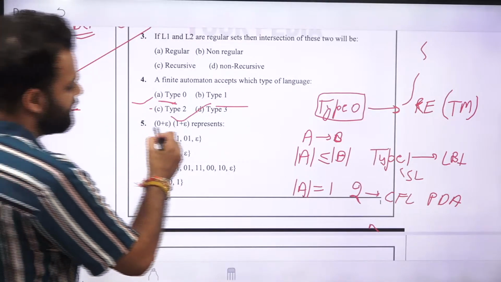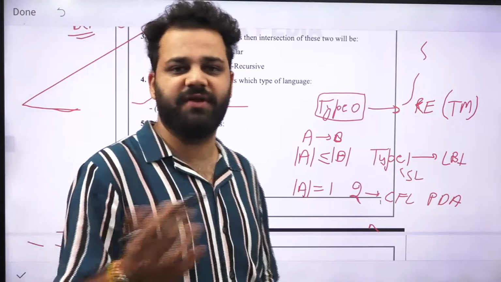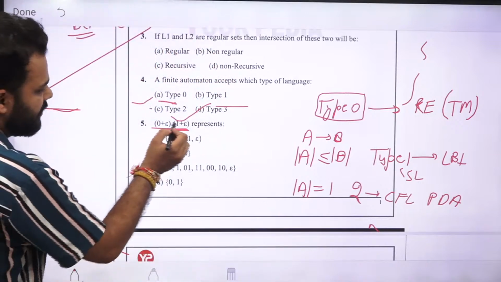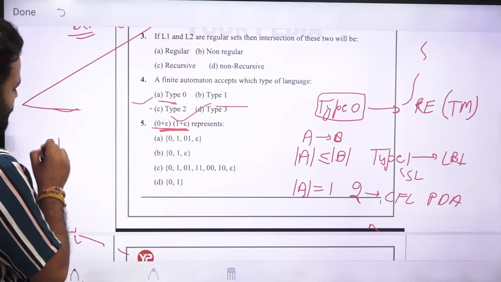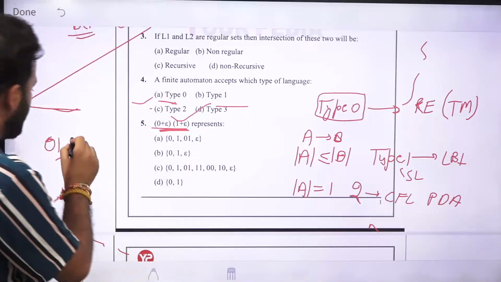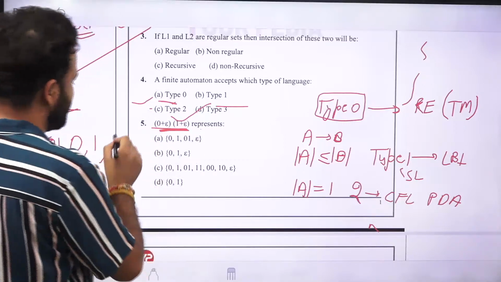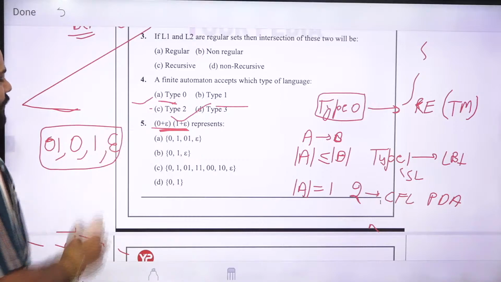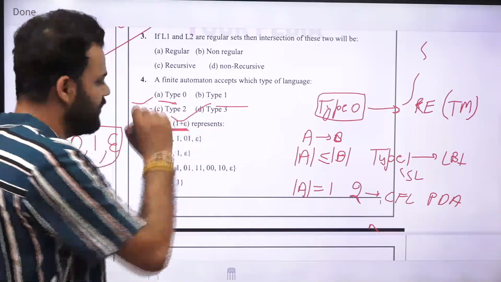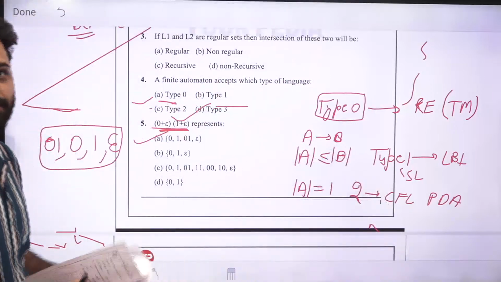Next is, what does this represent? You have been given a regular expression, and you have to tell which strings will come from it. So 0 concatenated with 1 will give you 01. 0 concatenated with epsilon will give you 0. 1 concatenated with epsilon will give you 1, and epsilon concatenated with epsilon will give you epsilon. So 0, 1, epsilon and 01. The correct option for this will be option A.